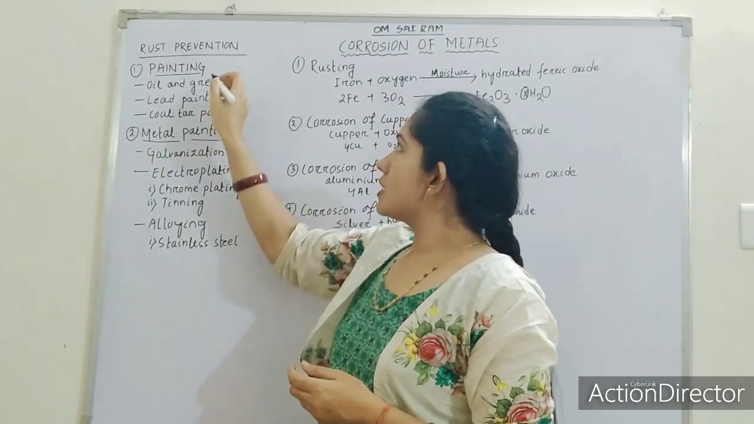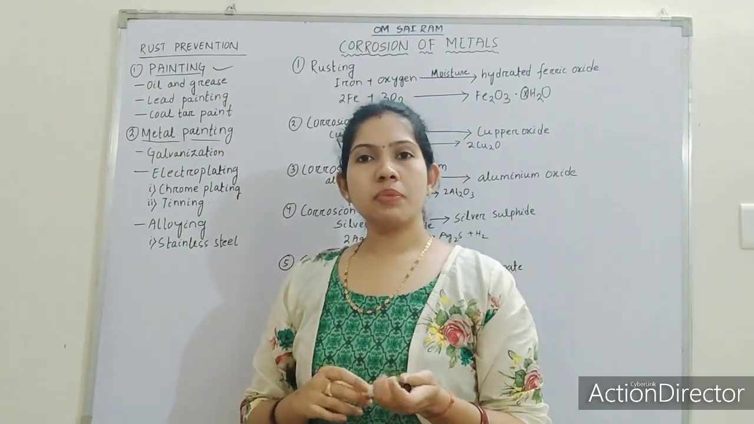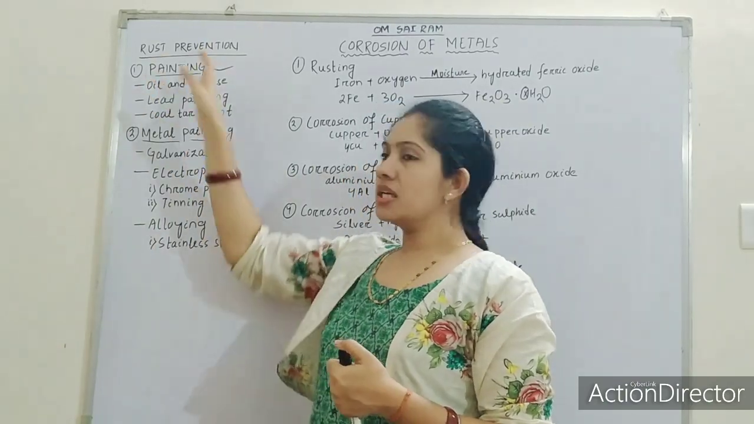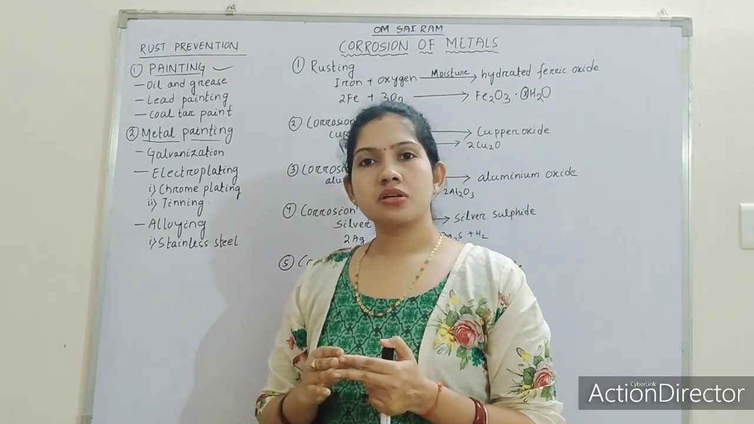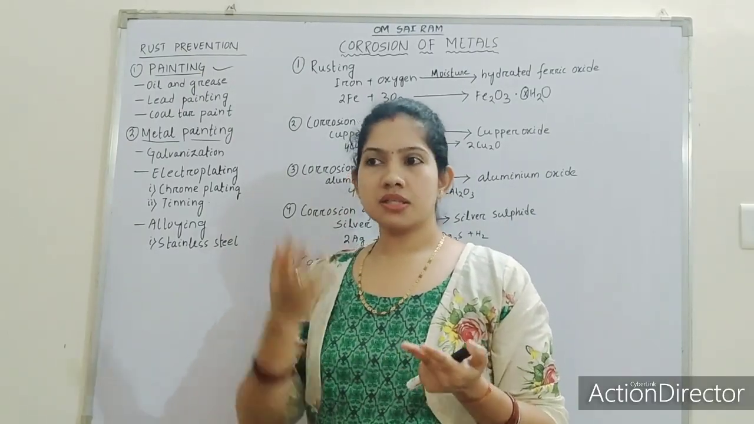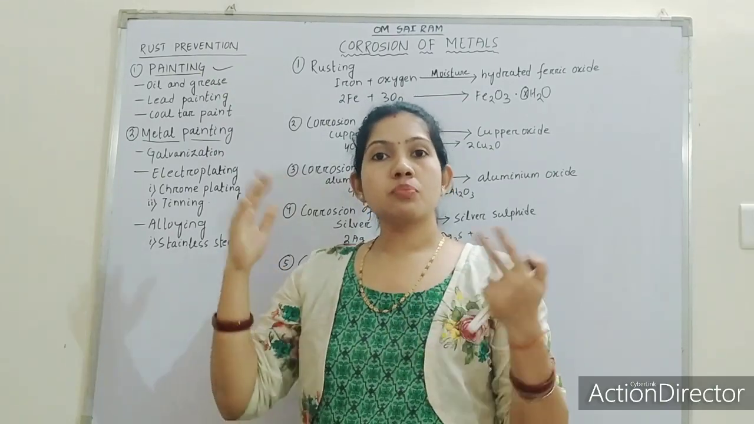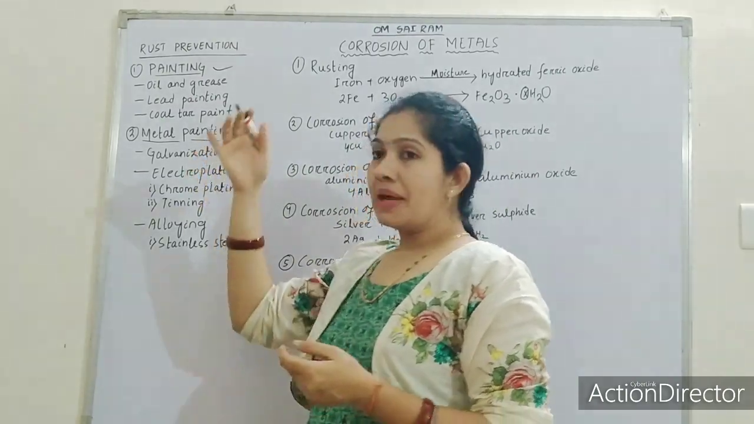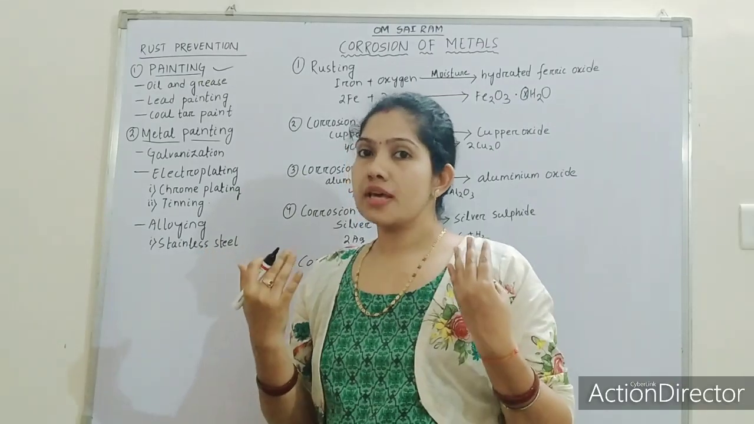The first one is painting. I think it is well known to you. You generally paint your cycles to prevent them from rust. So painting is a very common process by which we can prevent rust. Again, many other examples we can take: the grills of our house, the iron gates, we paint them to prevent rusting. Painting can be of different types, and different things can be used for painting.